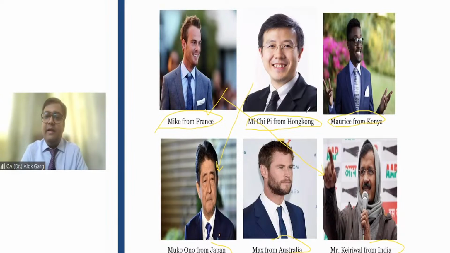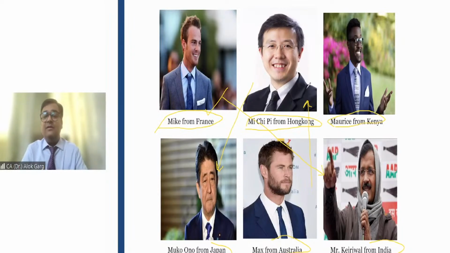And again, Mr. Max has to invest in the company of Mr. Mi Chi. Max knows Australian GAAP and Mi Chi has prepared his financial statements on the basis of Hong Kong GAAP.